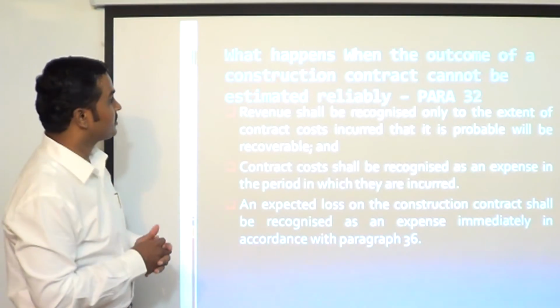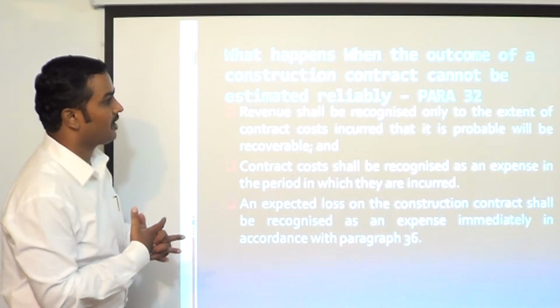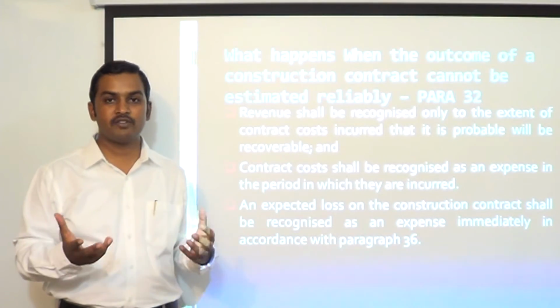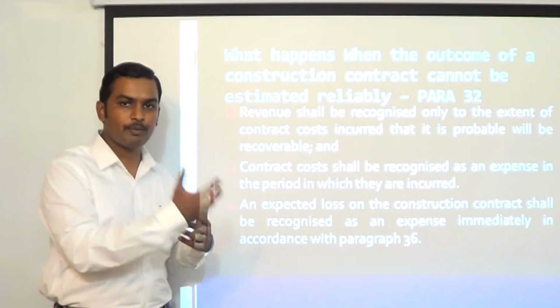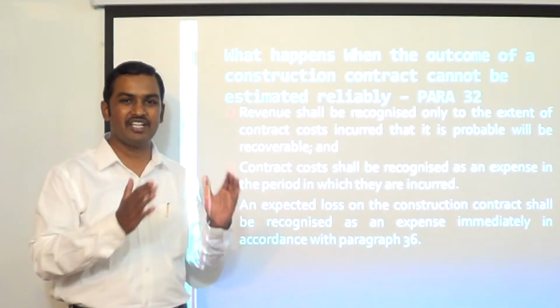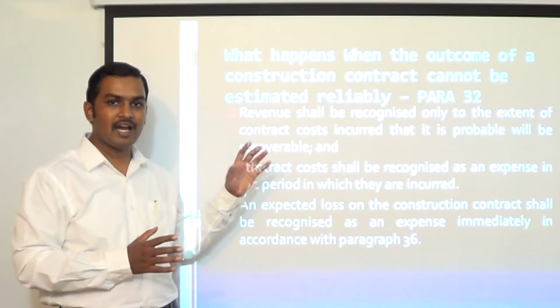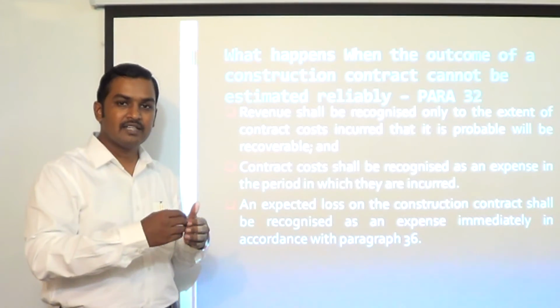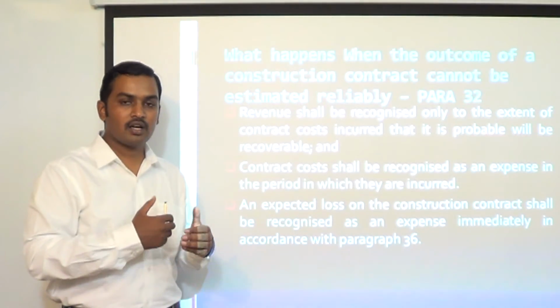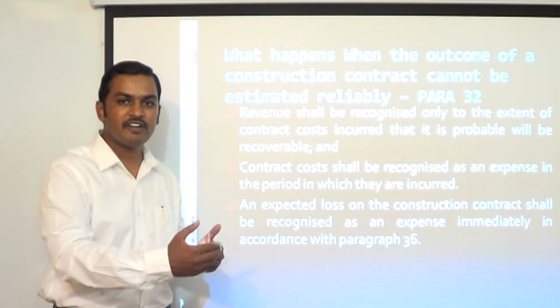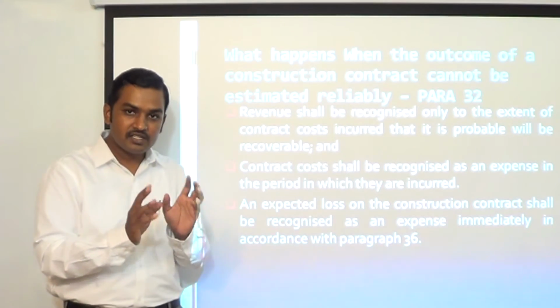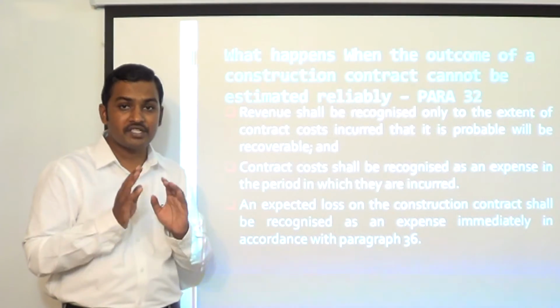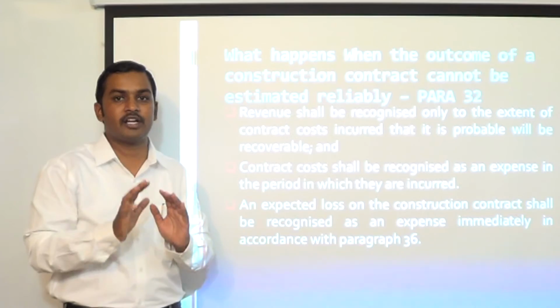What happens when the outcome of a construction contract cannot be estimated reliably? There can be a situation where the contractor is not able to estimate the outcome, whether it is going to be profit or loss. This will generally happen in the case of contracts which have commenced very recently, where very little work has progressed. In such cases, it may be difficult for the contractor to estimate the ultimate outcome of the contract.